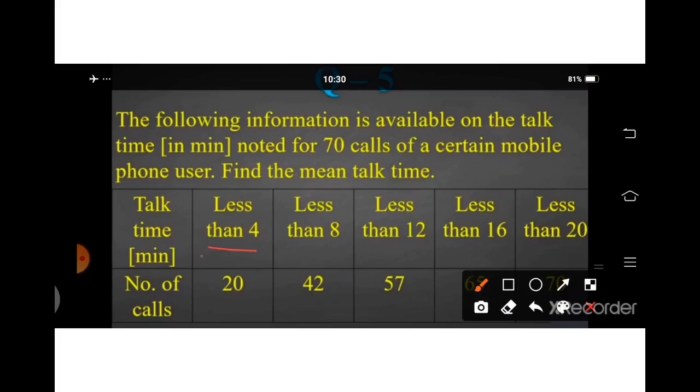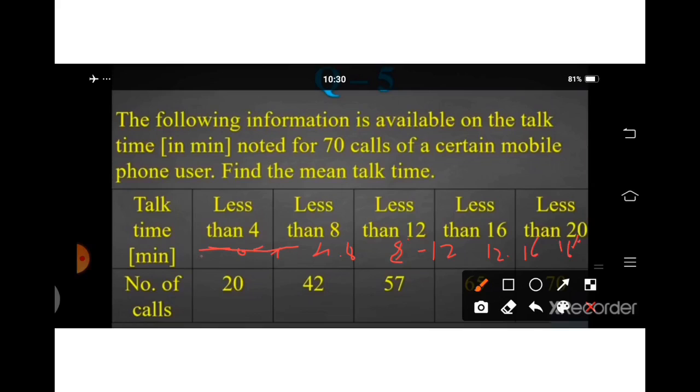So we will make the frequency distribution 0 to 4, 4 to 8, 8 to 12, then 12 to 16, then 16 to 20.